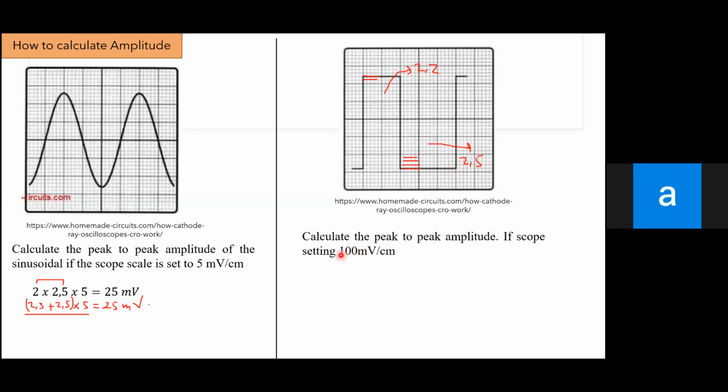Then you multiply by 100 millivolt. Oh, this is 2.8 and this is 2.5. So this is 2.8 and this is 2.5. Then you multiply by 100, and you will obtain the number 530.